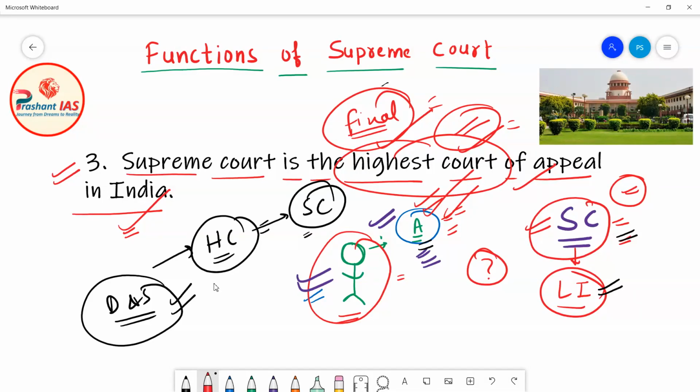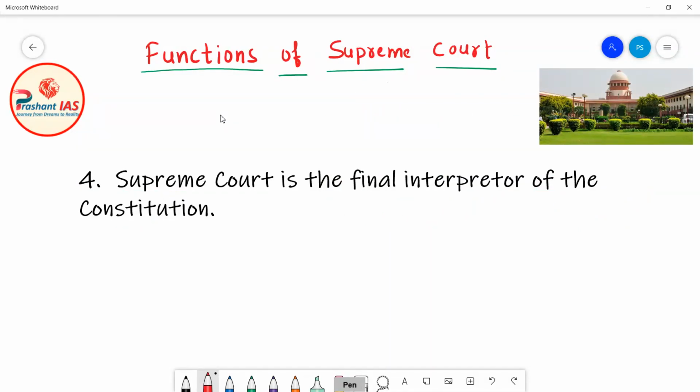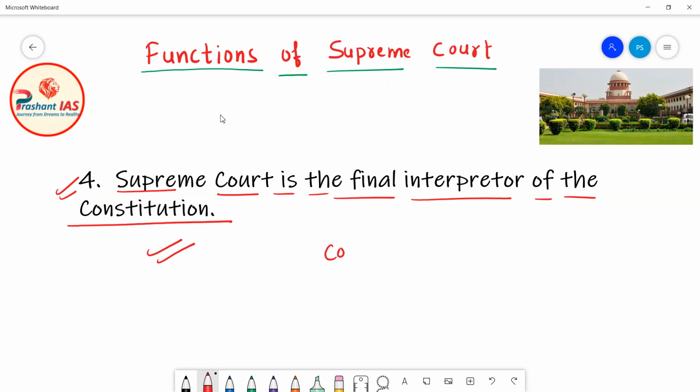Now friends, after this, the fourth function of the Supreme Court is that the Supreme Court is the final interpreter of the Constitution of India. Now what does it mean? It means that many times there arises confusion regarding various provisions of the Constitution, what is the meaning of this provision, or what this provision wants to convey. In this case, a dispute may arise.